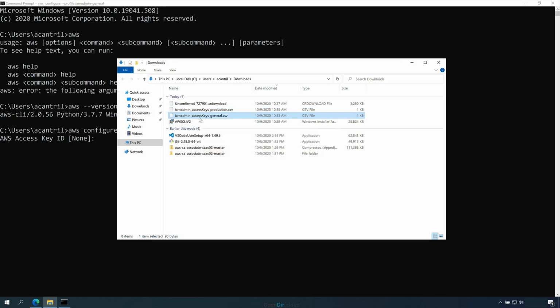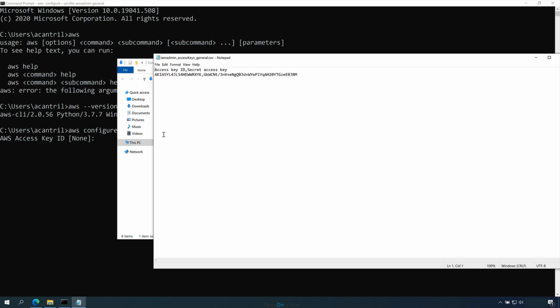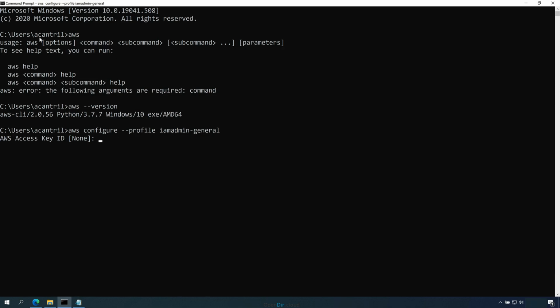So first you'll need to open up the document which contains the word general. So these are the credentials for the IAM admin user inside the general AWS account. So open up this document. Now this document will contain an access key ID and then a comma, and then it will contain the secret access key. So you need to copy down the access key ID, so the part before the comma, don't include the comma. Copy that into your clipboard and then paste this in where it says access key ID. And it should look something like this. Make sure you get all of the characters and then press enter.